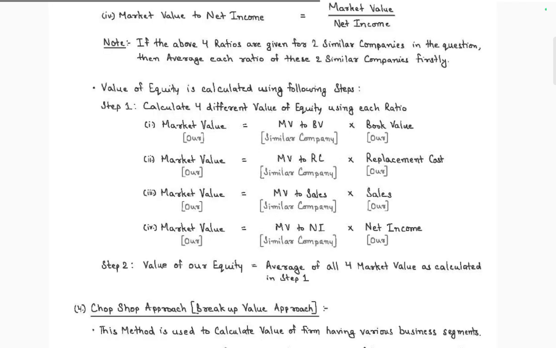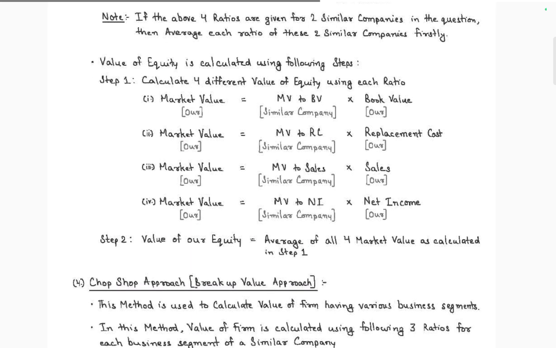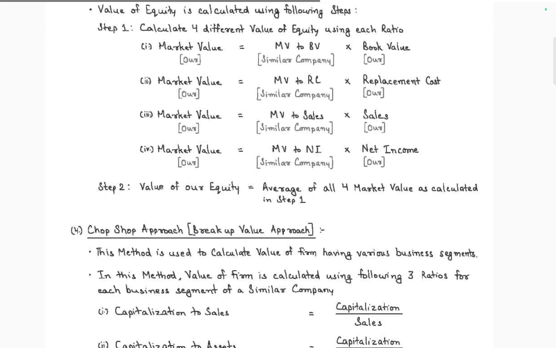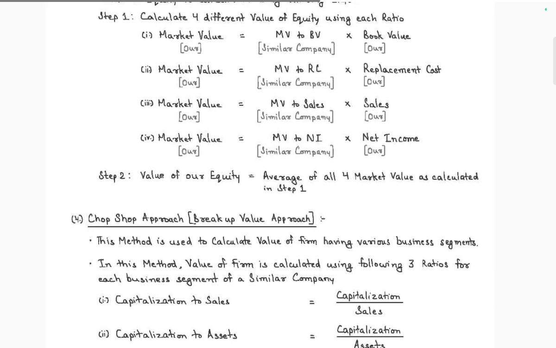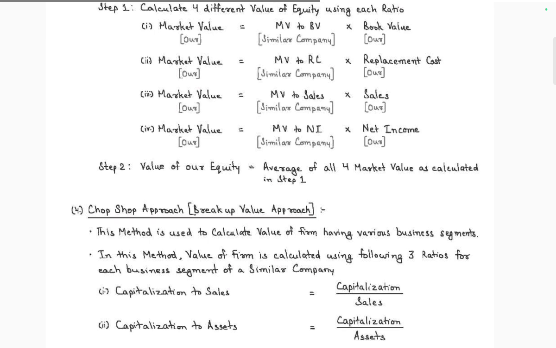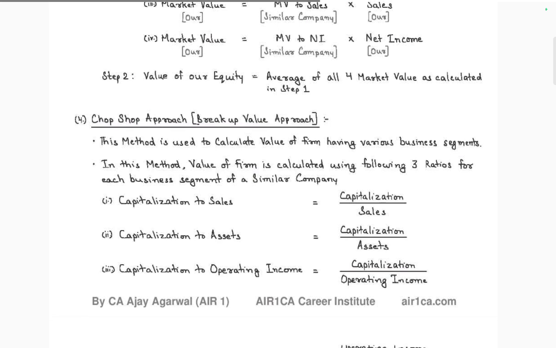So the value of equity is calculated as follows: the value of equity is equal to market value into book value. Market value is calculated using a similar company's replacement cost, market value to book value to replacement cost, or market value based on sales, from similar competitors. So we can find the equity.